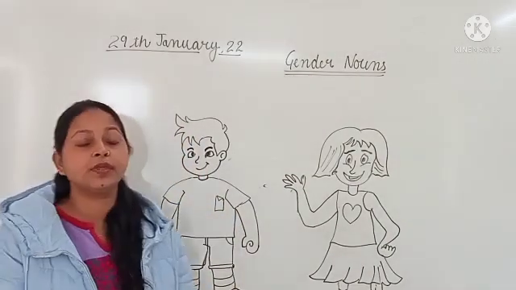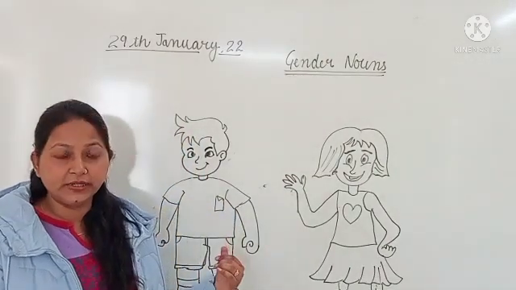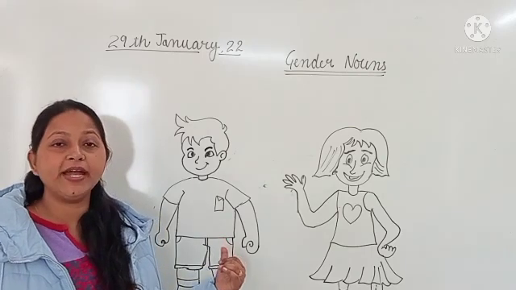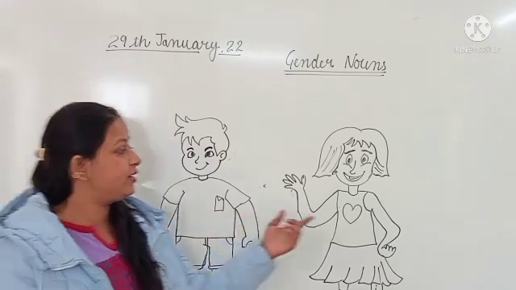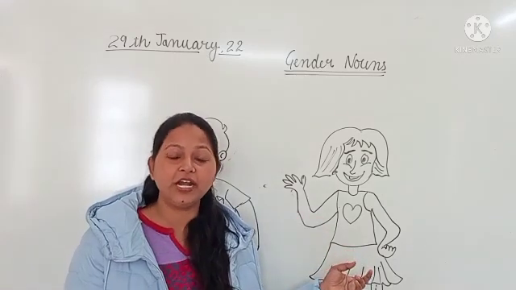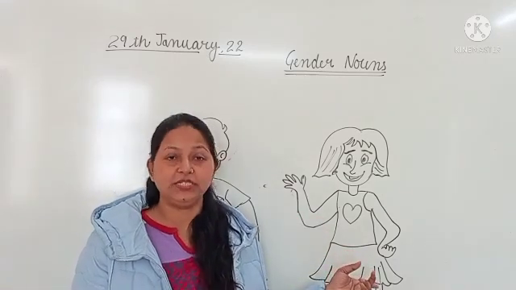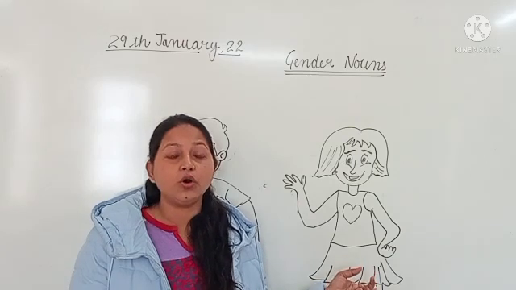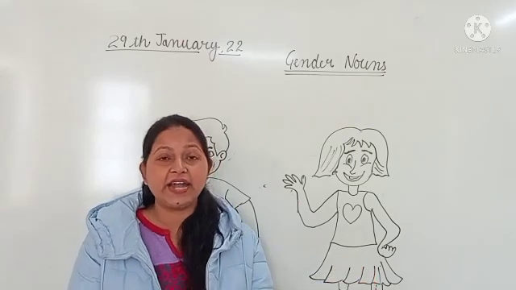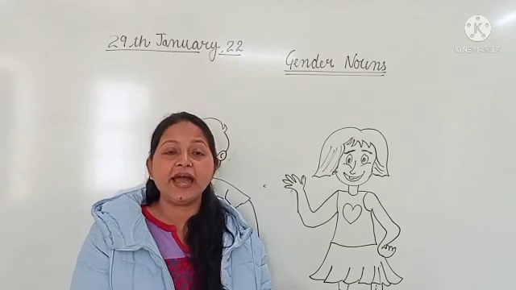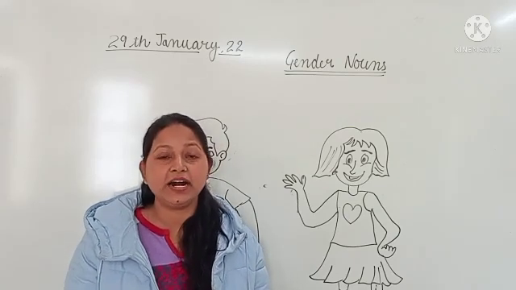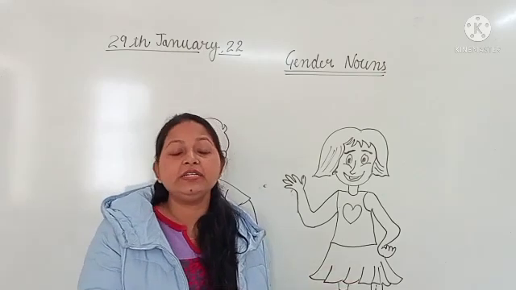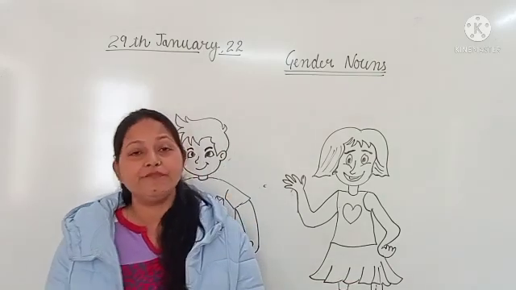A boy can be a brother, a father, an uncle. And a girl can be a sister, a daughter, a mother. So these words are telling us that these persons are masculine or feminine.